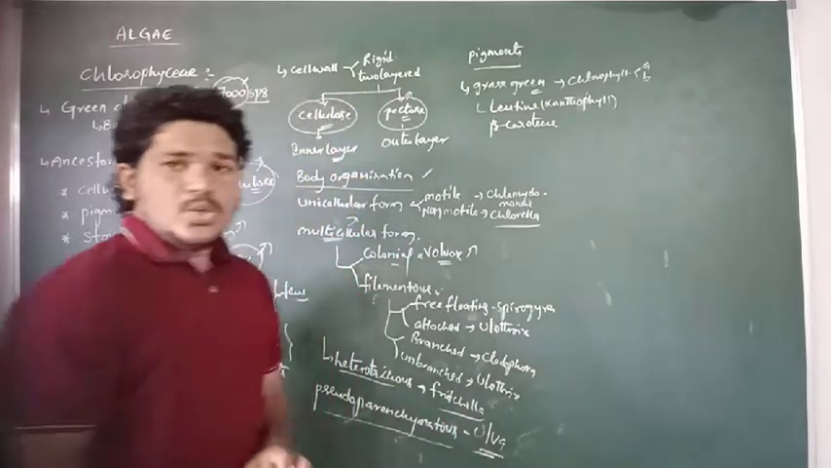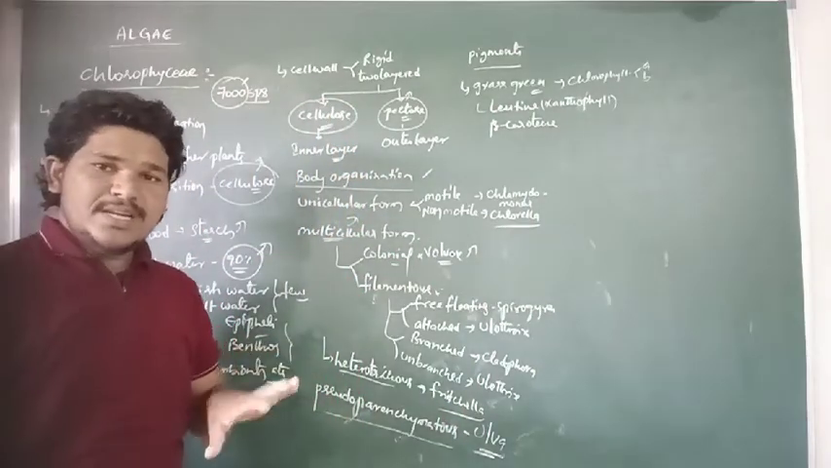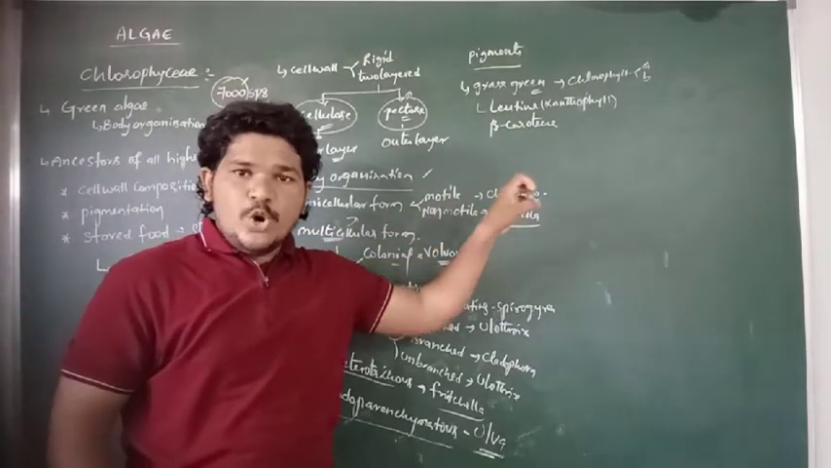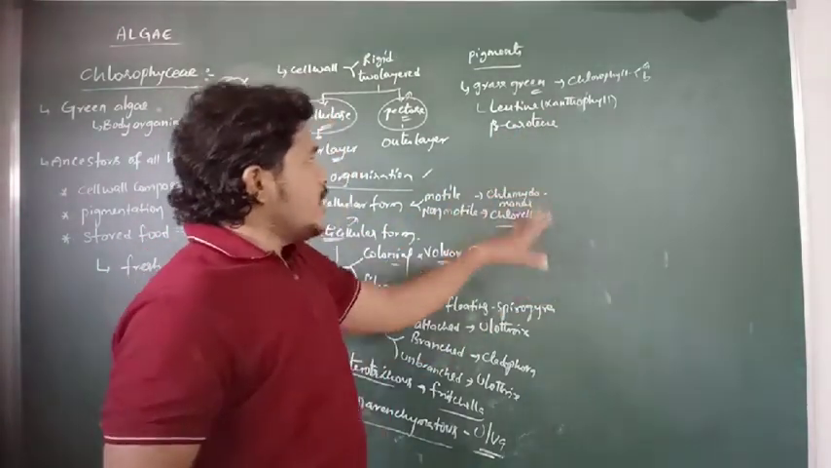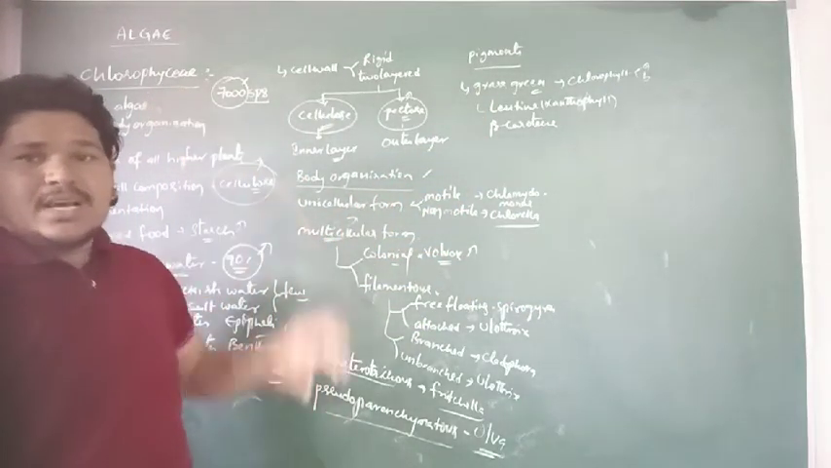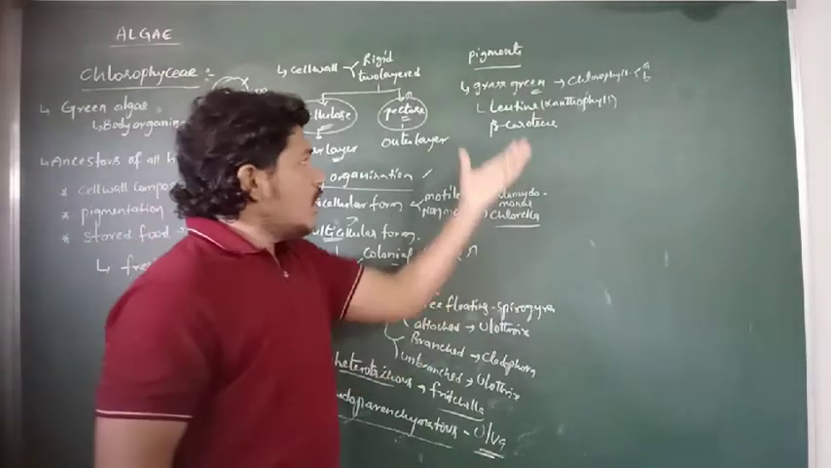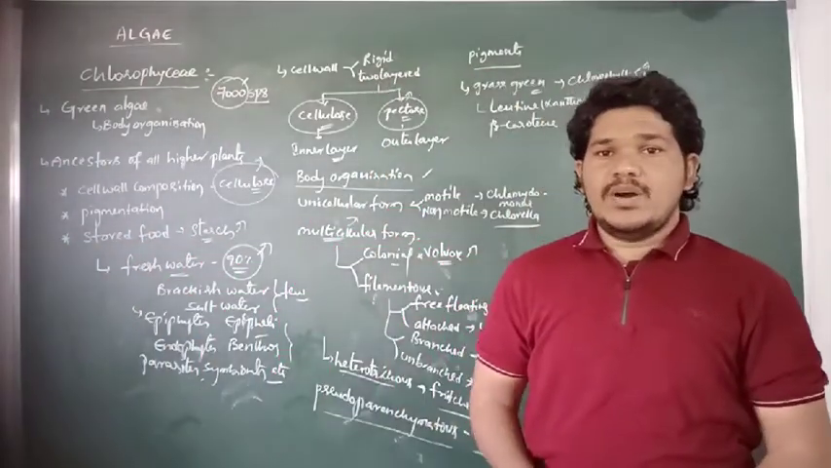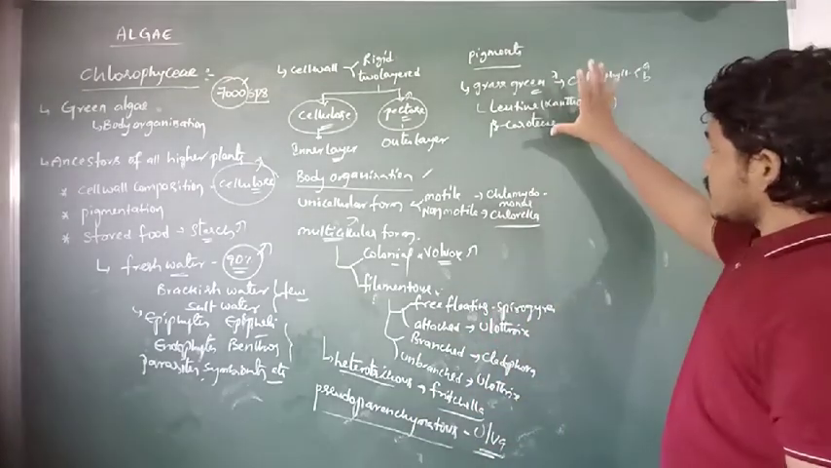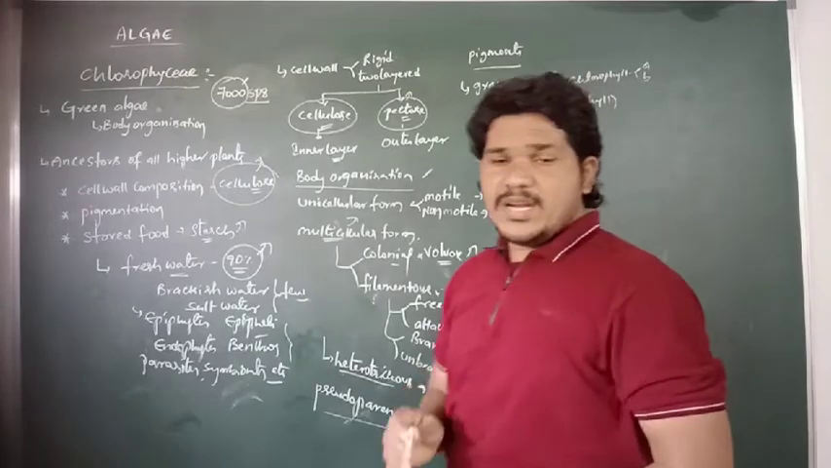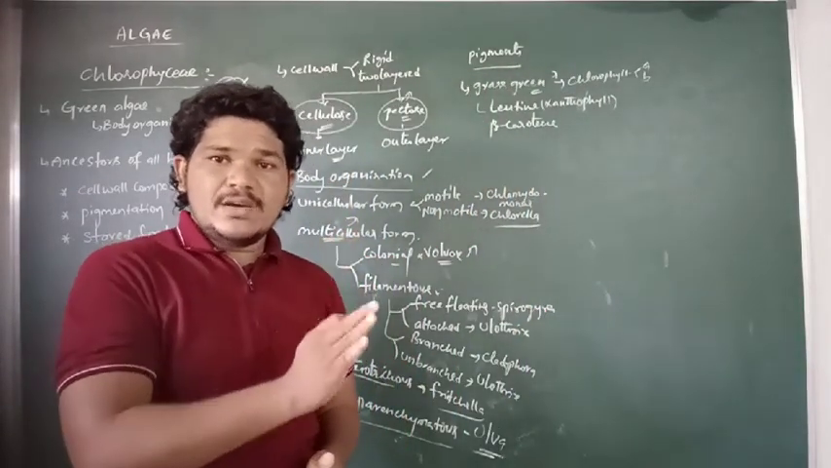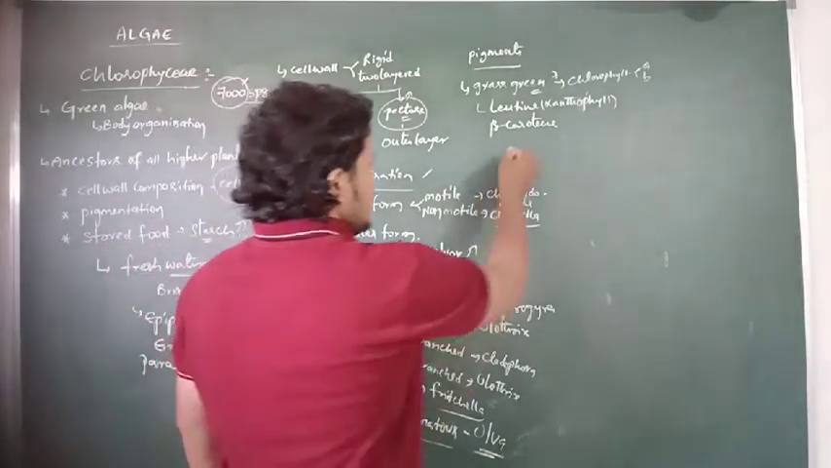So these are the two accessory pigments which are also present in the body organization of Chlorophyceae. Due to the dominance of chlorophyll in their body cells, all the Chlorophyceae species appear green in color, so they are also called green algae. These are the pigments present in their body cells, and all of these pigments are localized in the chloroplast.